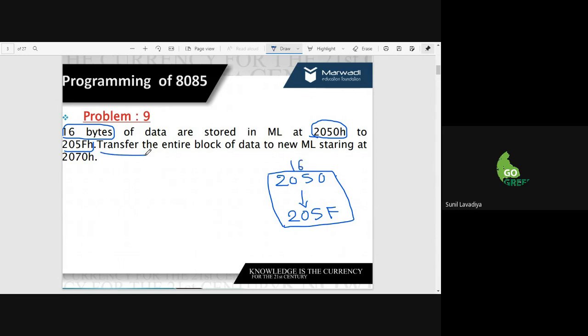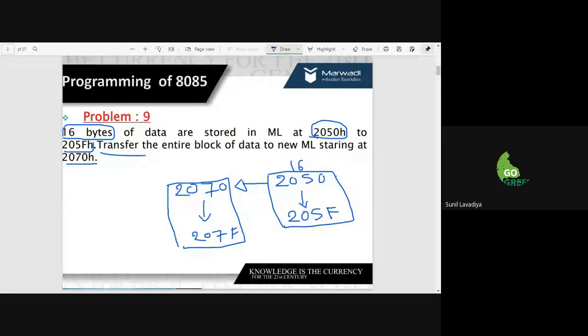We have to transfer the entire block of data to the memory location starting at 2070. This data we have to transfer to the new location. It's not only one data, it's the entire data, okay? This is what you have to do in this program. Are you all getting what you have to do actually?